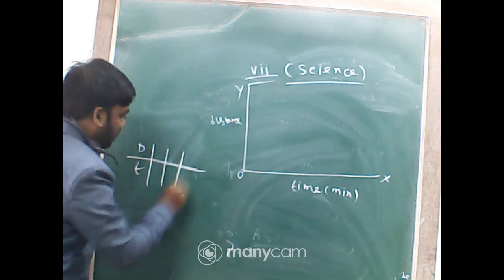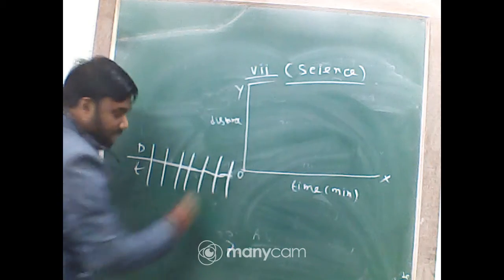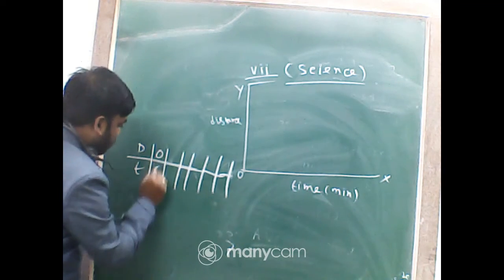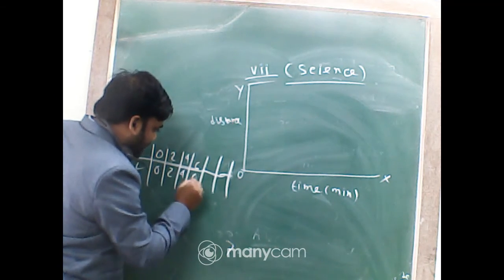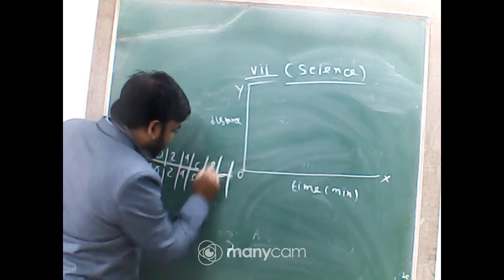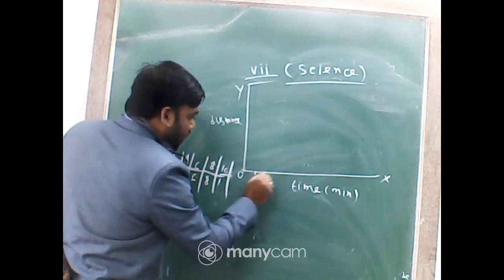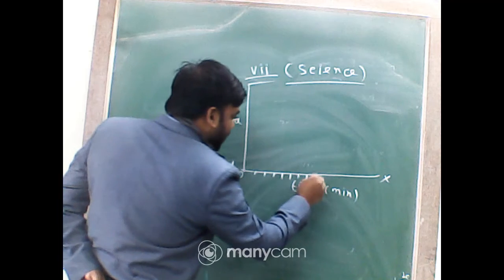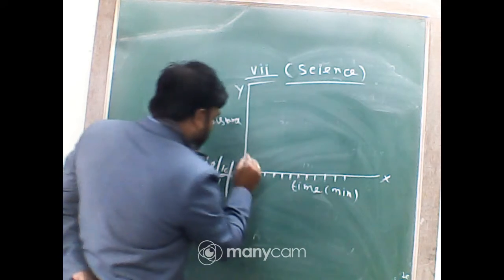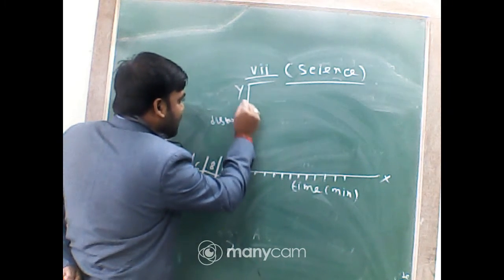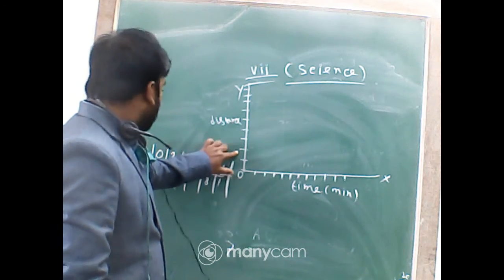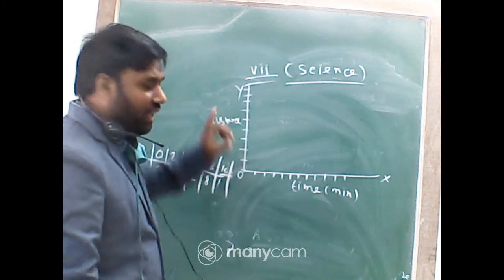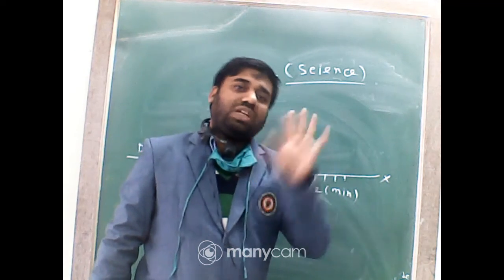Distance is given in kilometer: 0, 2, 4, 6, 8 and 10, with time 0, 2, 4, 6, 8, 10. Along the axes we mark 1 2 3 4 5 6 7 8 9 10. One unit on the y-axis means 1 kilometer, 2 means 2 kilometer, 3 means 3 kilometer. Now just plot the points.